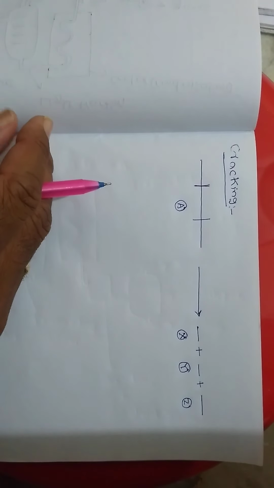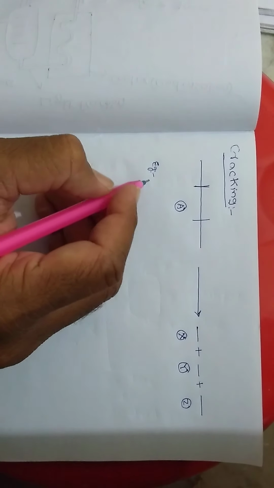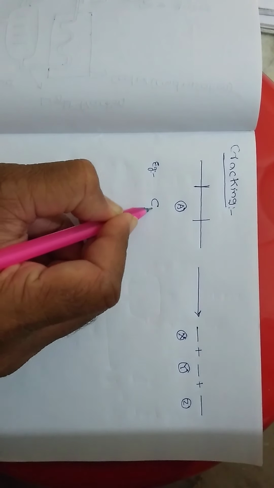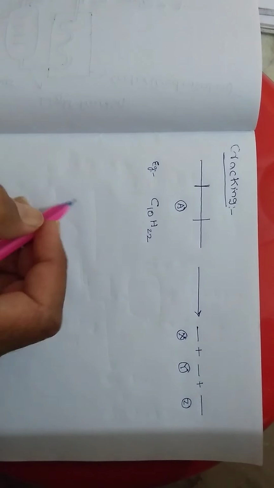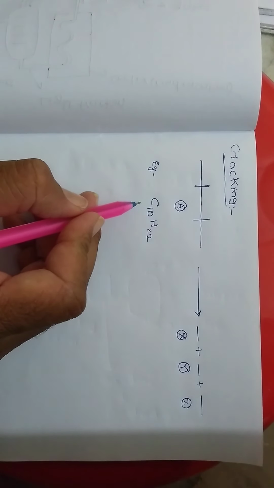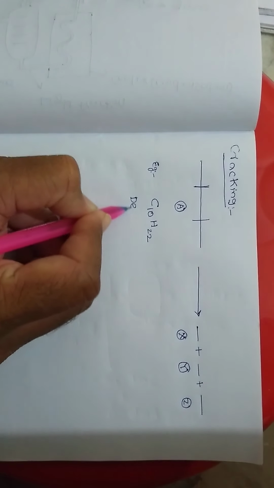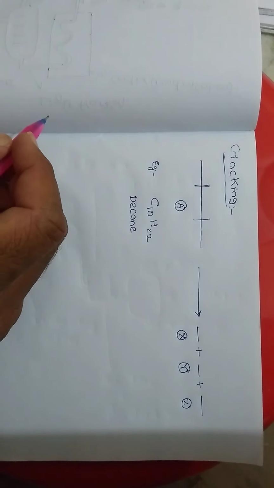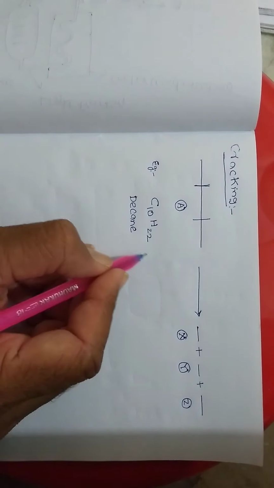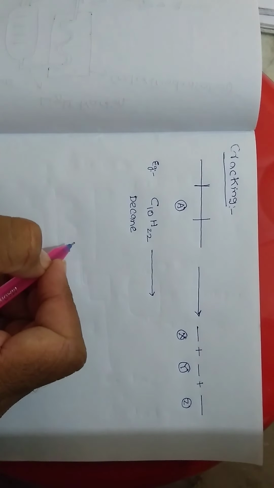Next, we need to know. For that purpose, I will give an example. Higher hydrocarbon means C10H22. If the number of carbons is 10, then it is called decane, which can be considered as a middle hydrocarbon or higher hydrocarbon. Now I am applying the cracking process.